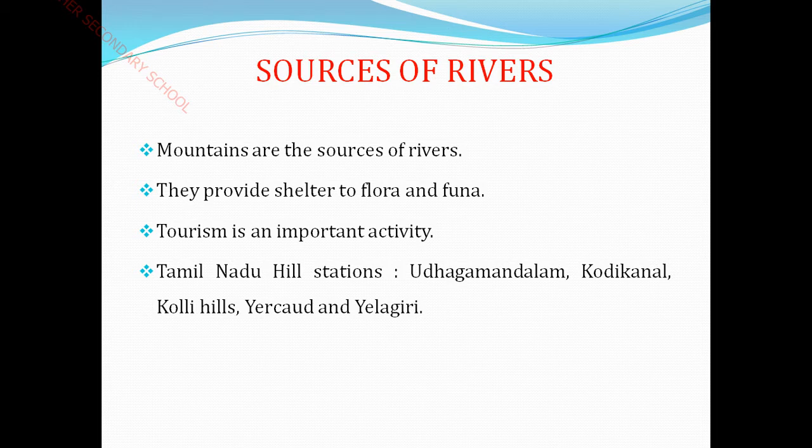Examples are sal, teak, and pine trees, etc. We can give these as examples for flora. And fauna, F-A-U-N-A. Fauna means what? The term fauna refers to all animal life. Example, the wildlife, the wild animals like tigers, leopards, elephants, etc. We can give these as examples. Okay, children, take a brief note about flora and fauna.